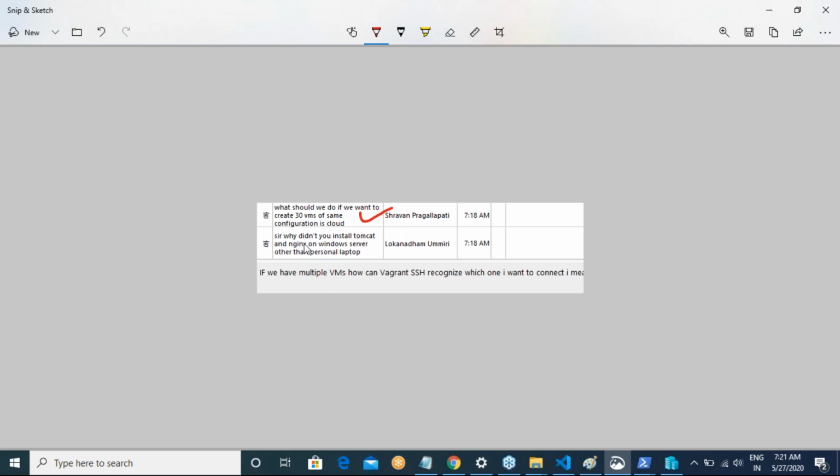Why didn't you install Tomcat and Nginx on a Windows server rather than a personal laptop? Sir, I have installed Tomcat and Nginx on my personal laptop today because I'm interested in the steps. I want you guys to do the Windows server part. Ensure that you have it before you come to tomorrow's class. That is the setup, and that is why I'm not showing it on the Windows server. I want you guys to work.